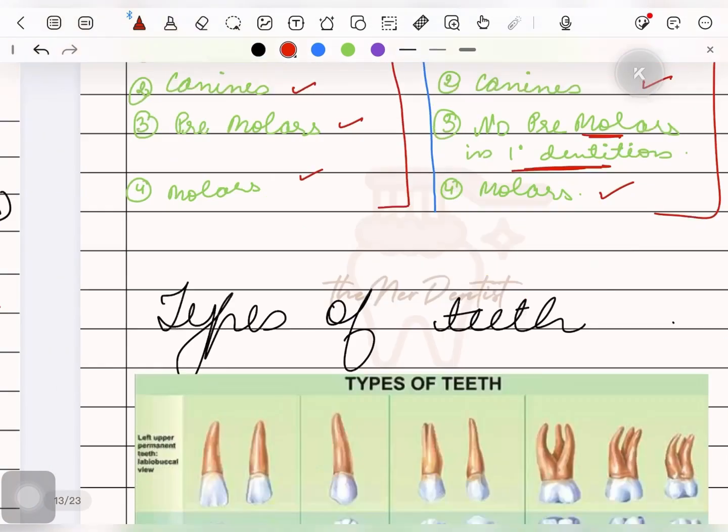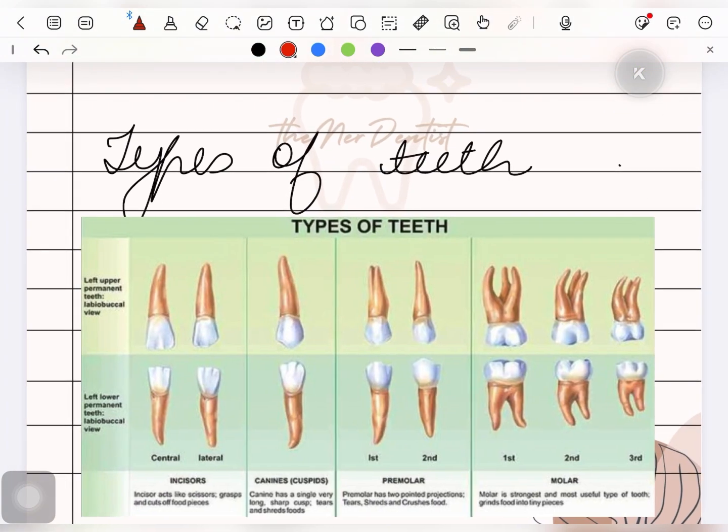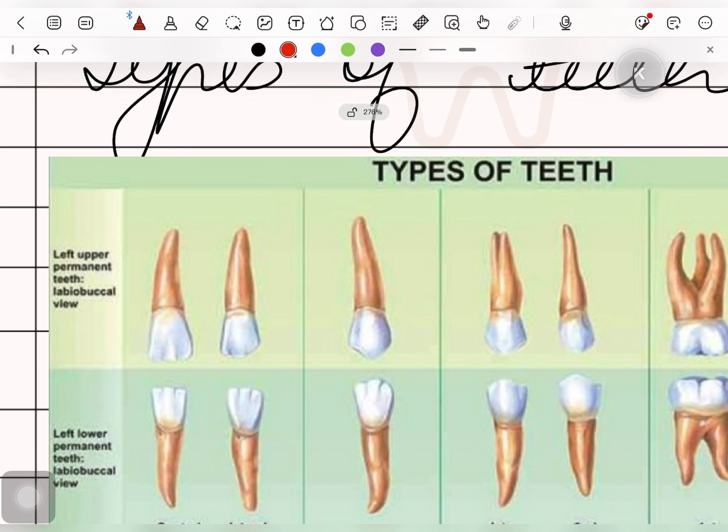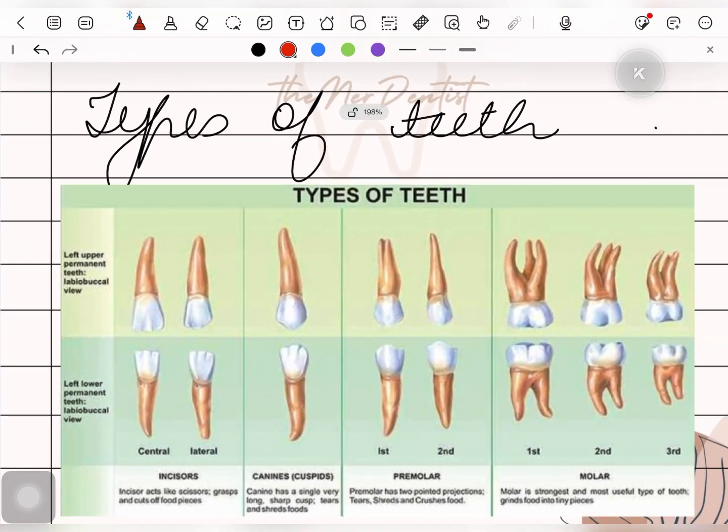Next are the types of teeth. Now, types are divided within one class. For example, differences between the central and the lateral incisors, or the differences between the first and second premolars, or between first, second, and third molars. Okay. So, if we are asked to differentiate on the basis of types, we will say if it is a central incisor or a lateral incisor, or a first premolar or a second premolar, first molar or second molar or third molar. This is how we divide the types within each class.